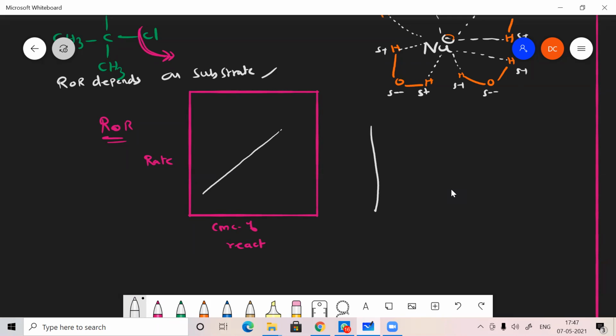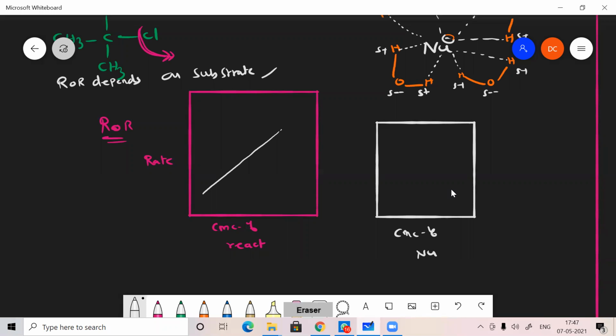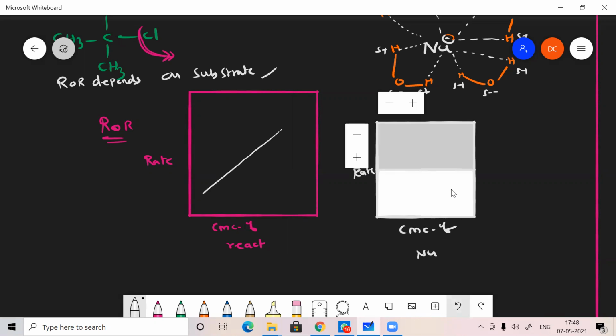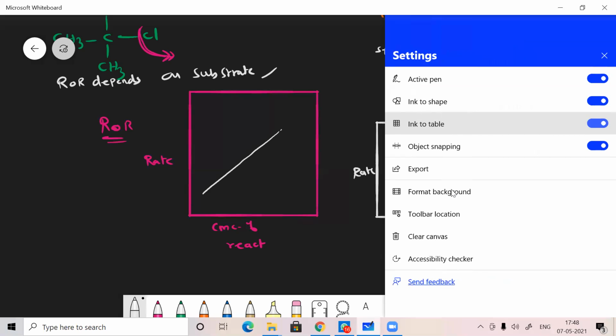Suppose we plot a graph between the concentration of the nucleophile and the rate of reaction. If you increase the concentration, there is no change in the rate of reaction, because the rate does not depend on the nucleophile. Even if you change the concentration of the nucleophile, there is no effect.